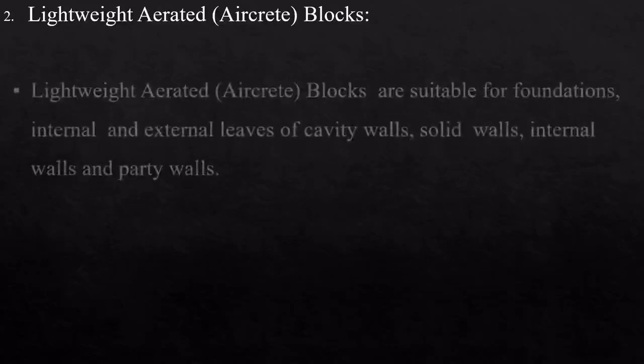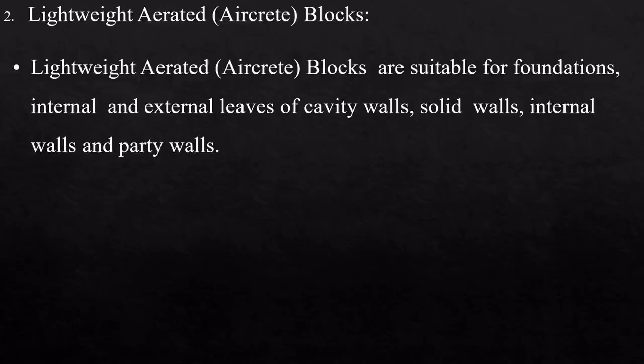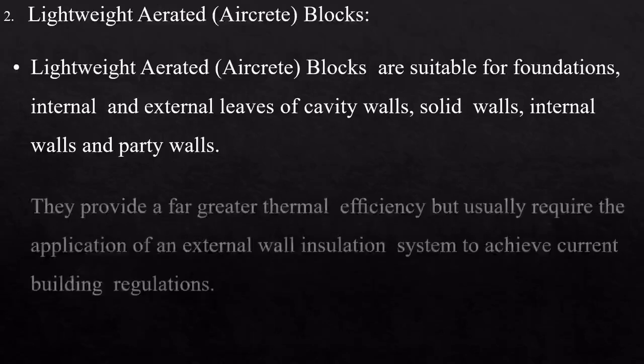Now let us discuss some of the advances in the methods of construction. The second one is lightweight aerated blocks, the advanced bricks or blocks for construction. Lightweight aerated blocks are also called aircrete blocks. They are suitable for foundations, internal and external leaves of cavity walls, solid walls, internal walls and party walls.